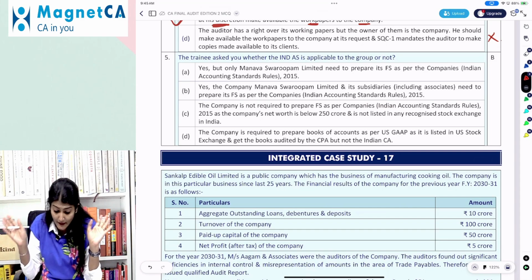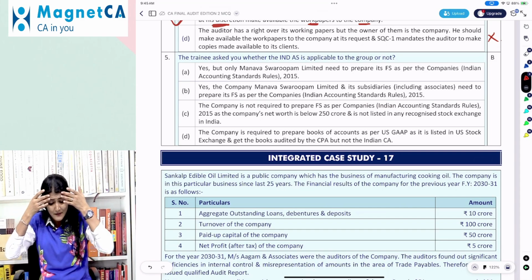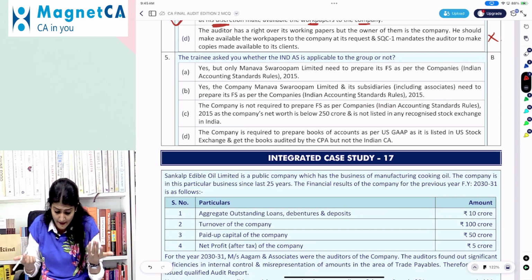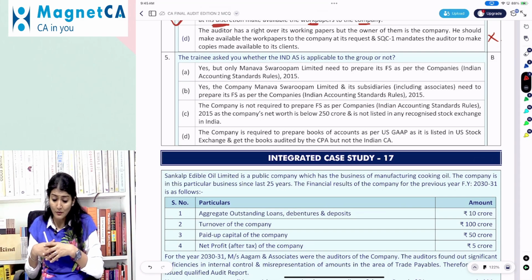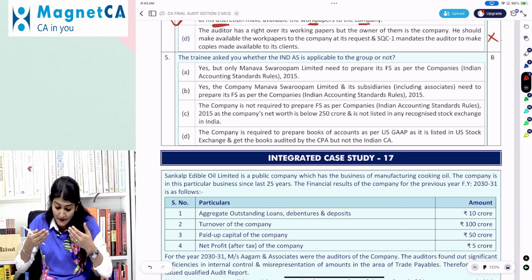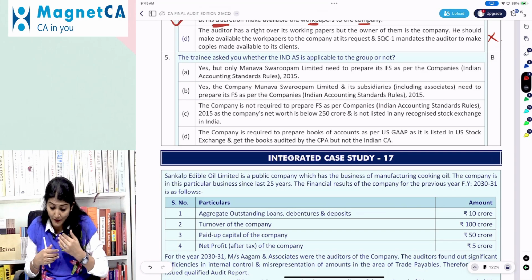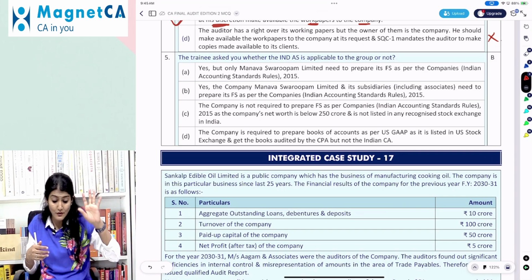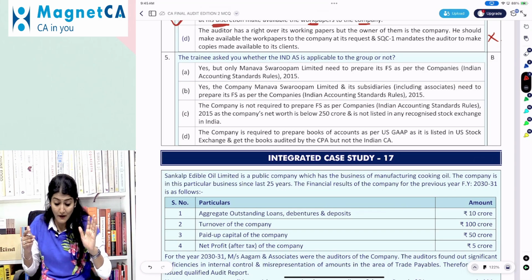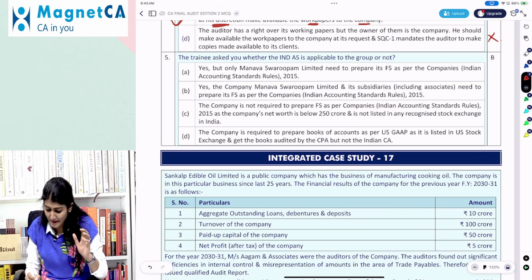Right, the company is not required to prepare financial statements as per the Ind AS rules, as the net worth of the company is below 250 crore and it is not listed in any recognized stock exchange in India. The company is required to prepare its books of account as per US GAAP, as it is listed on the US stock exchange. Get the books of accounts audited by CPA but not the Indian CA.